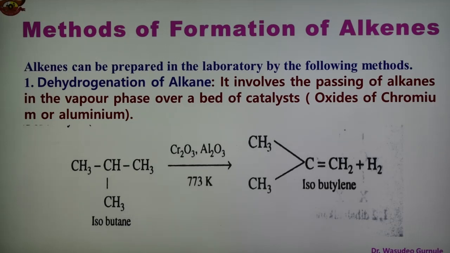So alkane is converted to alkene when from the 2 carbons we have to remove the hydrogen. Hydrogen is removed, therefore the term is dehydrogenation, which means removal of hydrogen from the alkane, and we get alkene. So this is the important method, the first method of formation of alkene from alkane. The method is dehydrogenation of alkane.